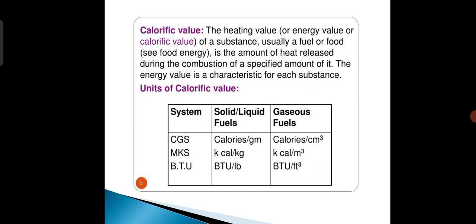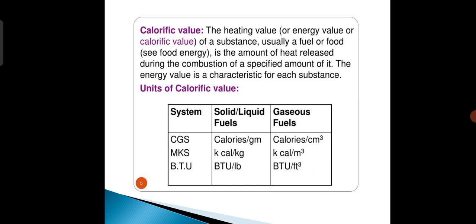Next point, calorific value. The heating value of a substance, usually a fuel or food, is the amount of heat released during the combustion of a specific amount of the substance. The energy value is characteristic for each substance.